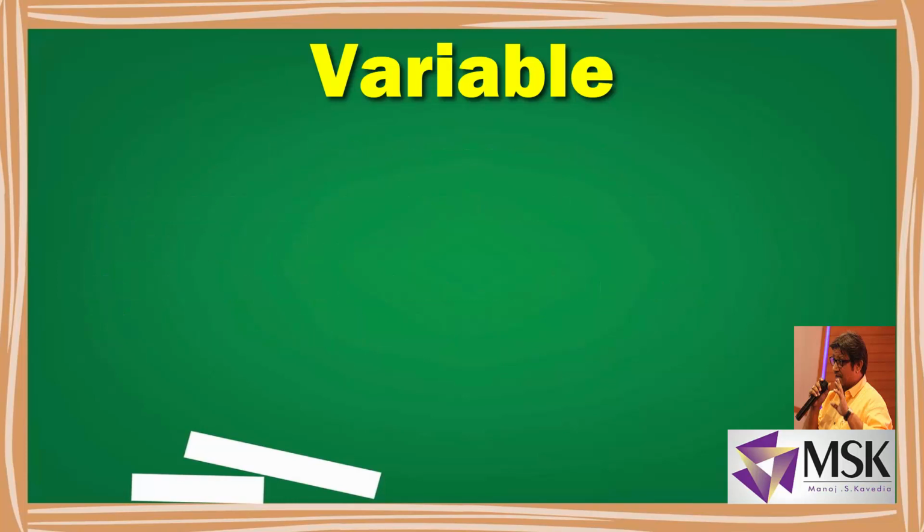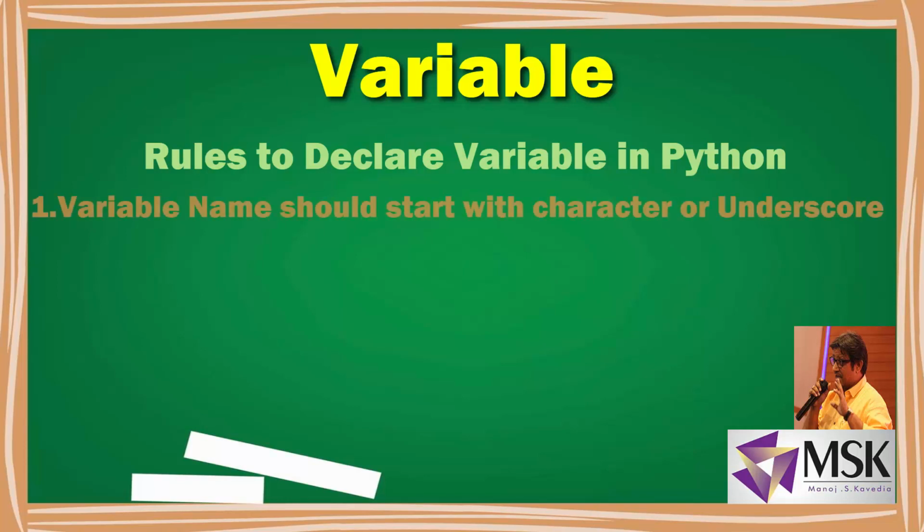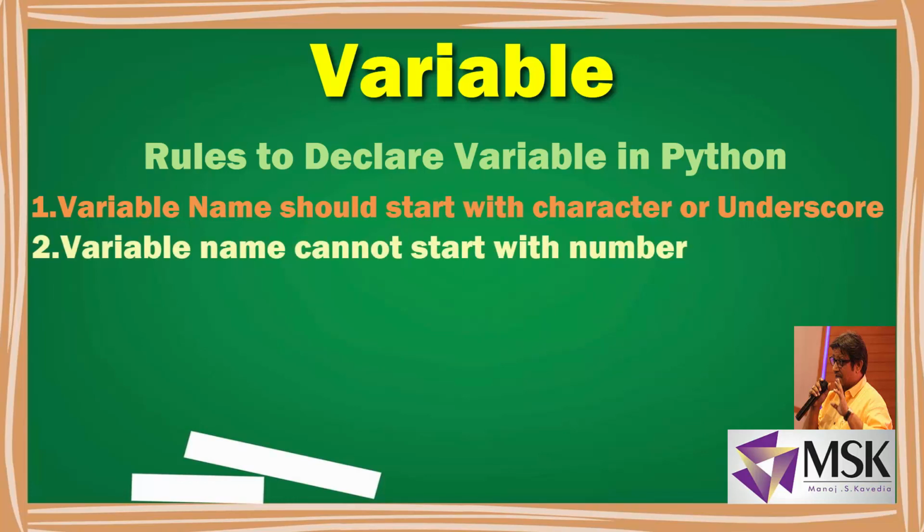What are the rules to declare a variable in Python? First, a variable name should start with either a character or an underscore. Second, it cannot start with a number. A variable should always start with a character; numbers can follow the character, but you cannot use a number at the start. Third, the variable name can only contain alphanumeric characters and underscores, meaning A to Z, 0 to 9 and underscore.